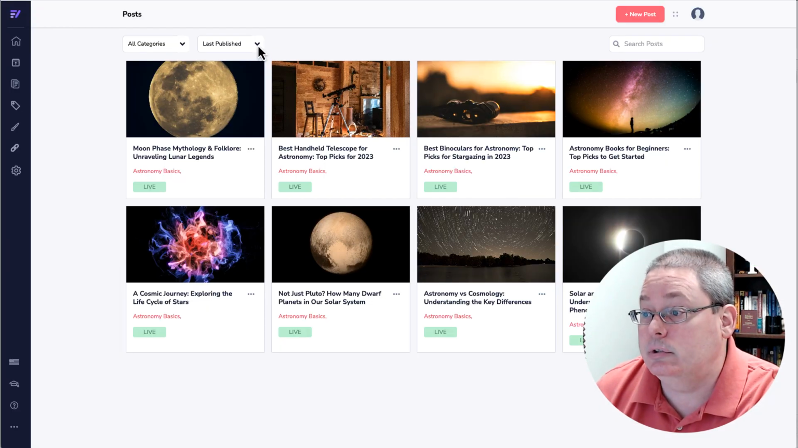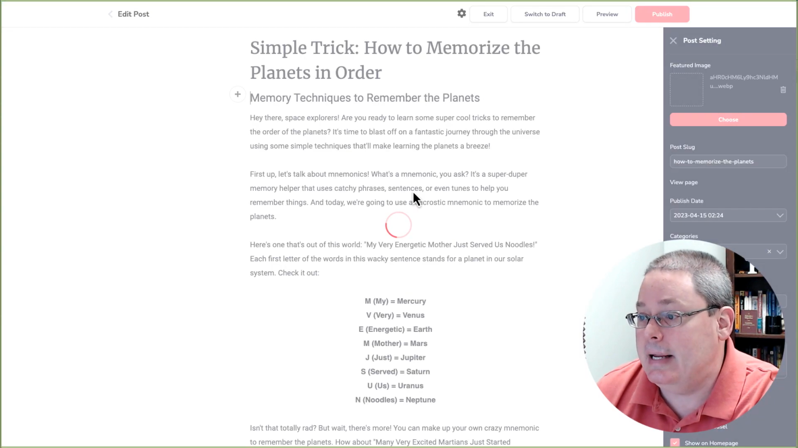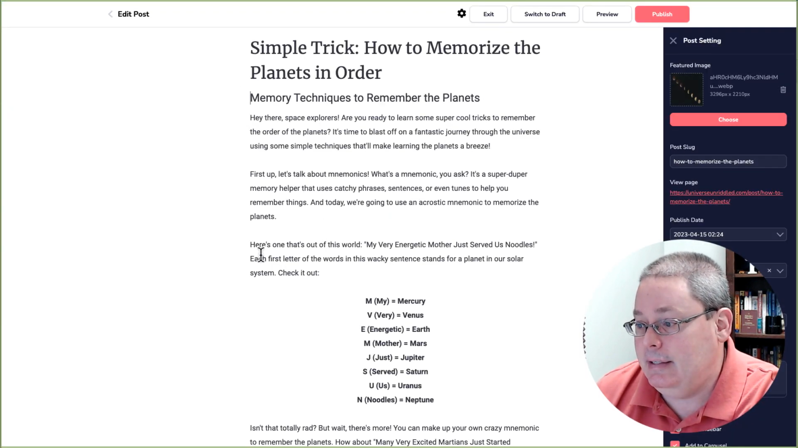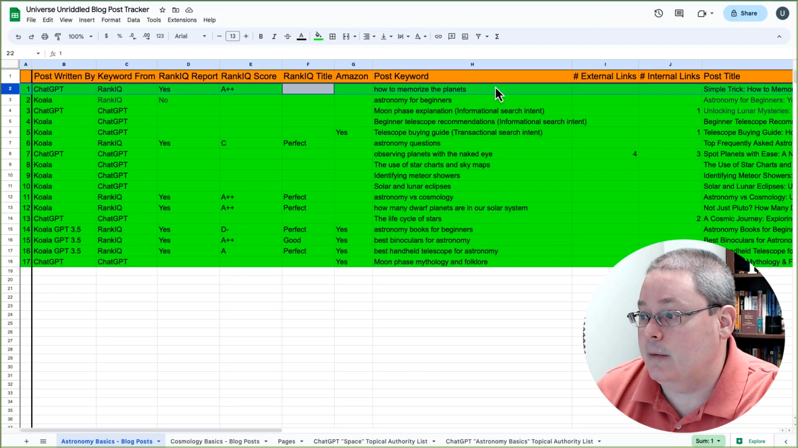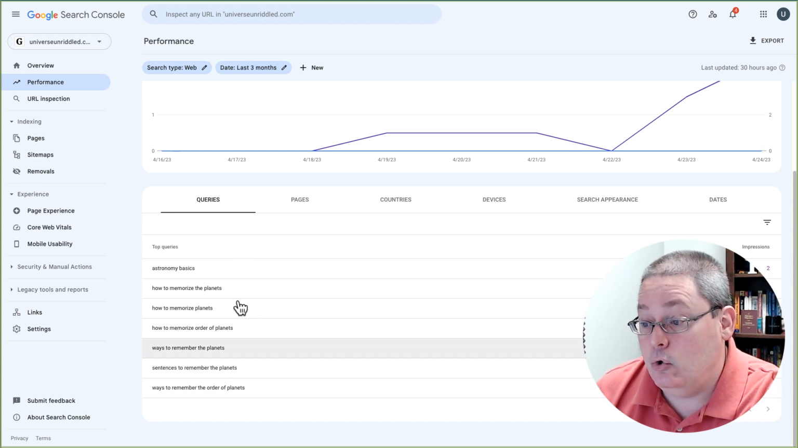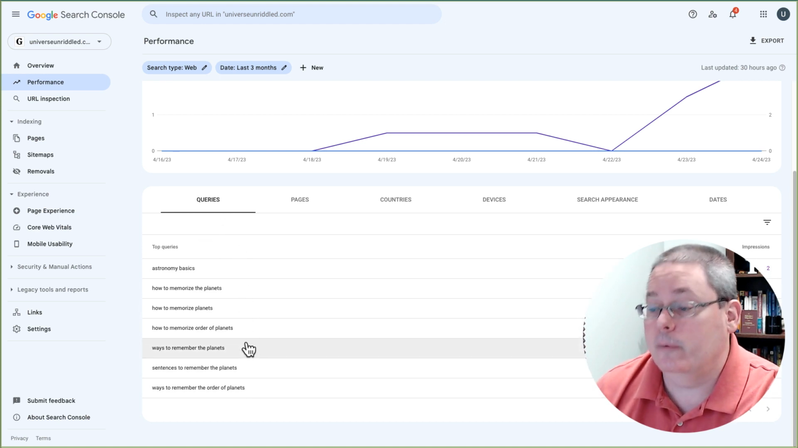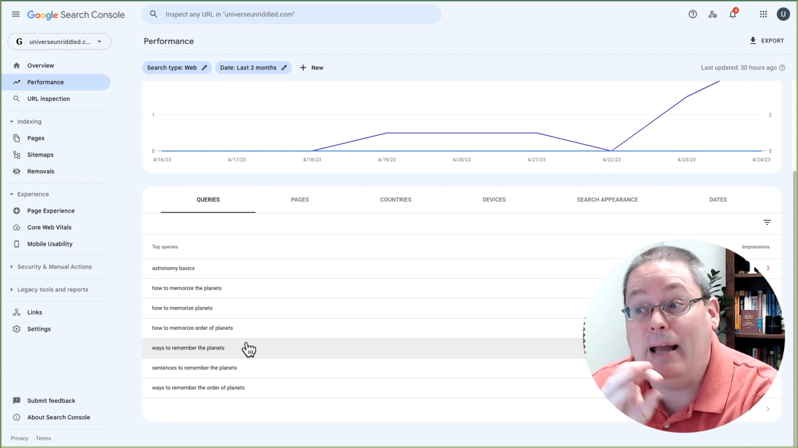Here are our posts. By default, it is last published. And then we'll get our simple trick, how to memorize the planets. We're going to go ahead and open the editor because I was looking at this. Again, if we go back to the very first post that we wrote, how to memorize the planets, we're looking at the different queries that people are typing in to hopefully find our article and